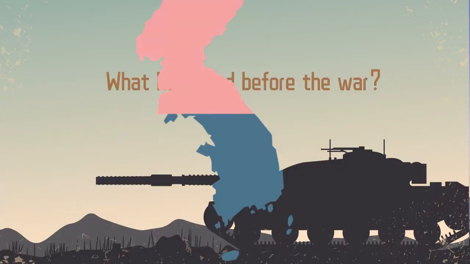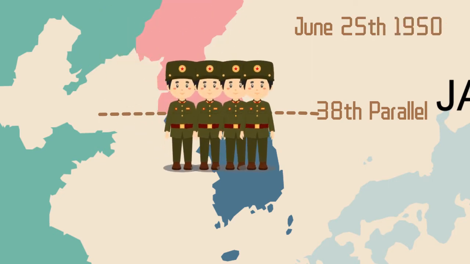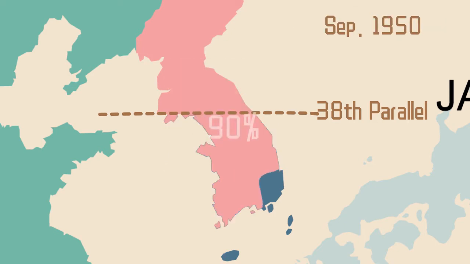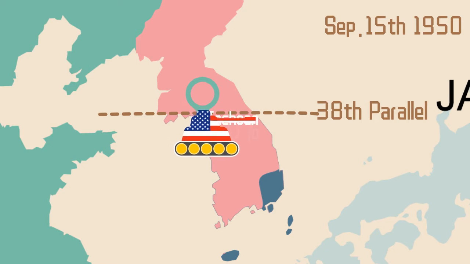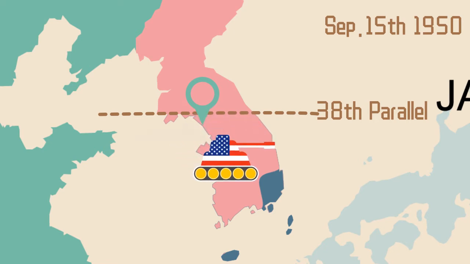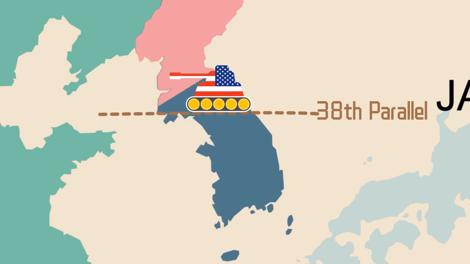The Korean War began on June 25, 1950, when North Korean troops stormed across the 38th parallel and invaded South Korea. Soon they occupied almost 90% of the land and 92% of the population. In September 1950, an amphibious UN counteroffensive was launched at Incheon and cut off many North Korean troops in South Korea. Soon it almost pushed the North Korean army back to the border of China and Korea.